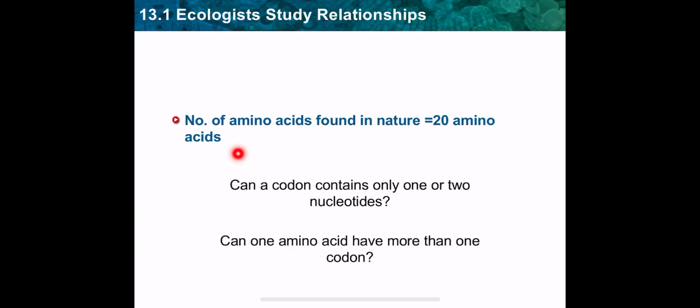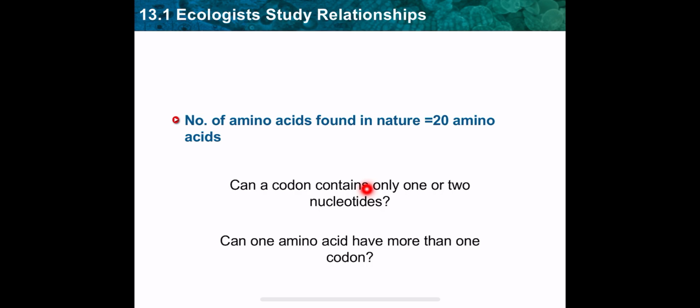How many amino acids are there in nature? 20 amino acids. So at least each amino acid should have one codon. So at least we should have 20 codons. So there is one question. Can a codon contain only one nucleotide?